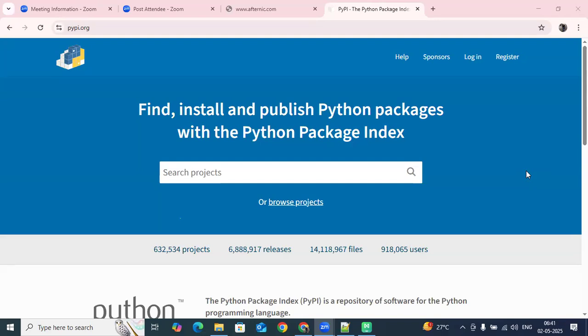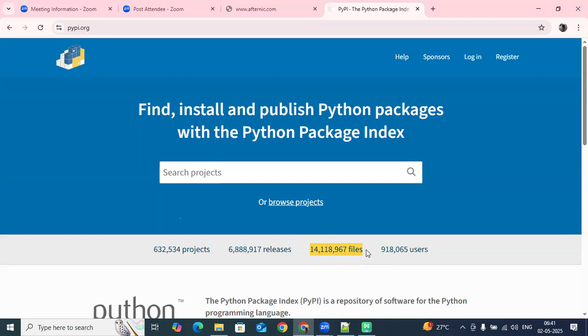So which means already there are a lot of modules implemented. You can see the count here. It's 1,41,18,967 files. Each file is one module. This many modules are available. Now you may think, is it easy to remember these names? Why do we need to remember, right?